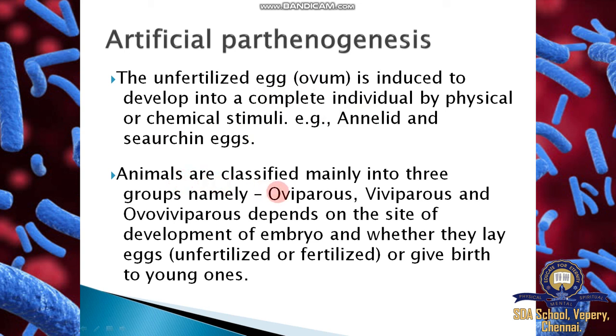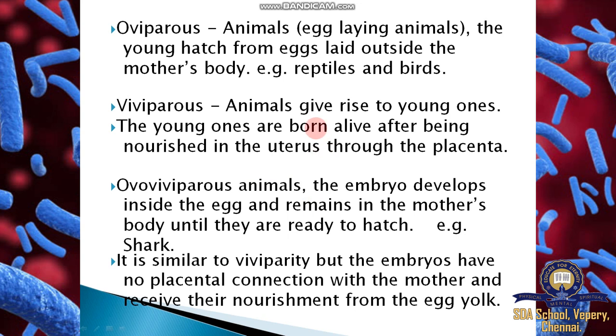Animals are classified mainly into three groups, namely oviparous, viviparous, and ovoviviparous. Oviparous means egg-laying organisms. Example: birds. Viviparous animals give rise to young ones that are born alive after being nourished in the uterus through the placenta. A good example is mammals. Oviparous examples are egg-laying animals such as reptiles and birds.